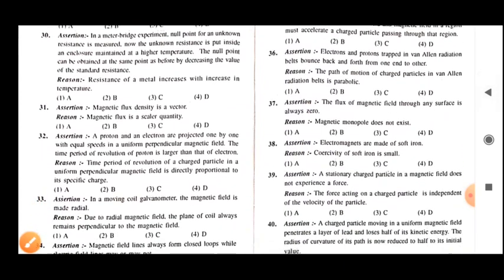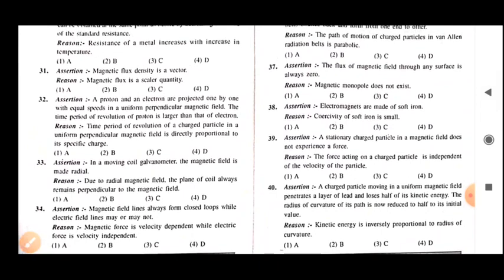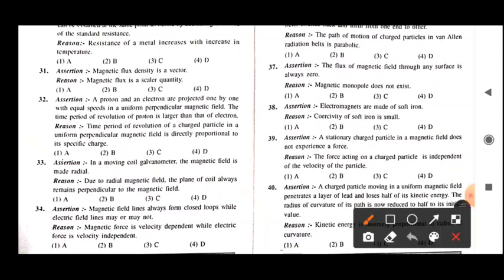Let's see, this is the assertion: a proton and an electron are projected one by one with equal speed in a uniform perpendicular magnetic field. The time period of revolution of the proton is higher than that of the electron. So students, now you know, whenever any charged particle moves in an external magnetic field, it experiences a Lorentz force, and due to that Lorentz force its trajectory changes.